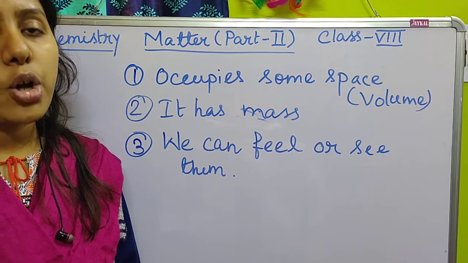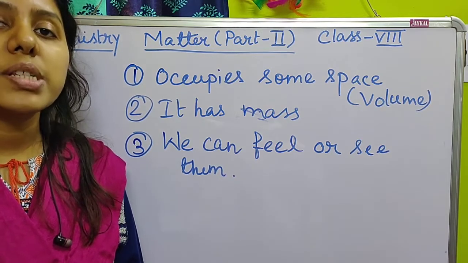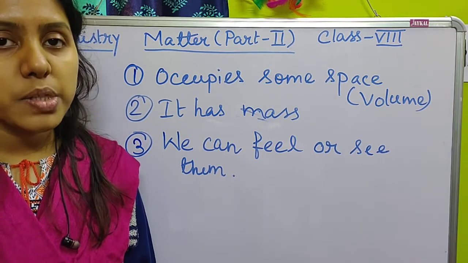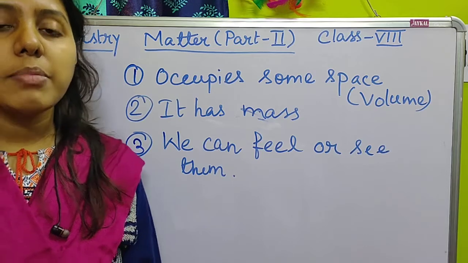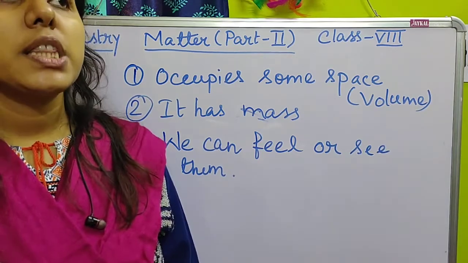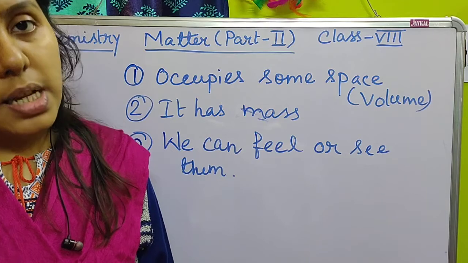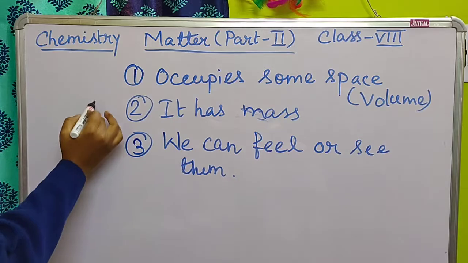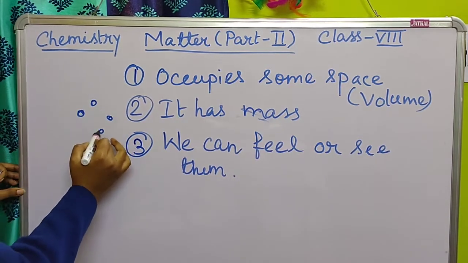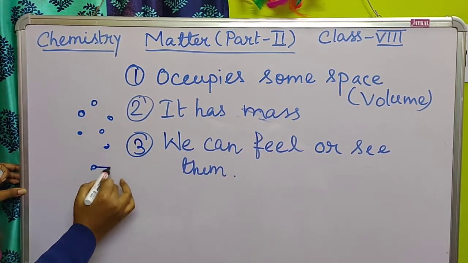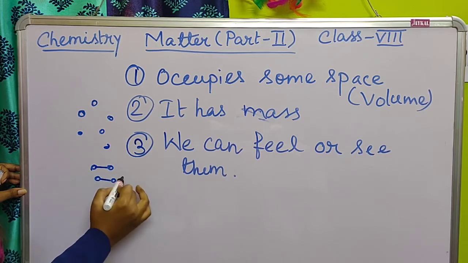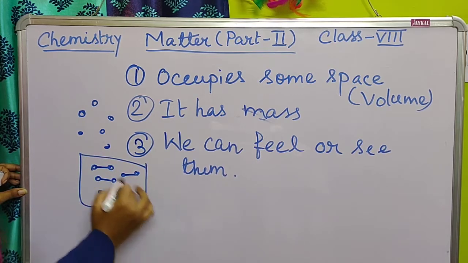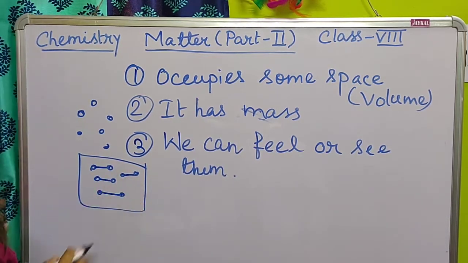So in the first part of this video on matter, we already discussed the particles that are present inside the matter, which are called atoms, right? Atoms, I am telling in brief. Atoms can exist independently in a few cases, and in a few cases atoms cannot exist independently. There two or more atoms are joined with each other with the help of a bond. So there they form a molecule.